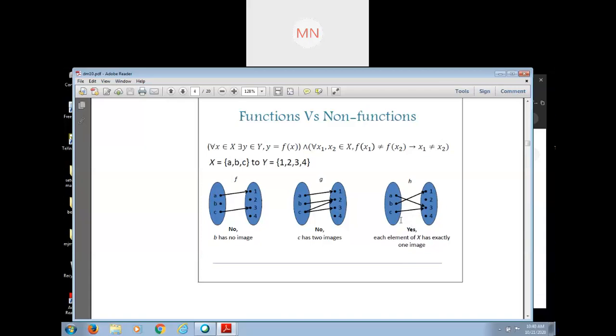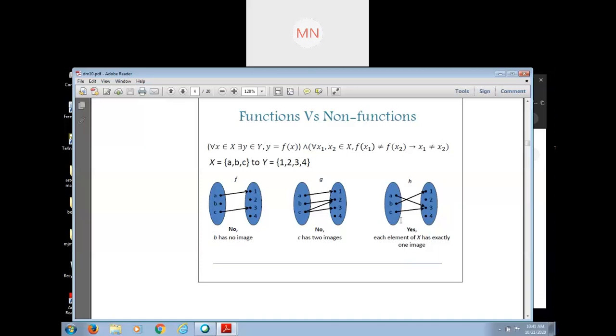I have already told you that if suppose f is a function from A to B, then the first set is called the domain and second set is called the codomain. But in case of relation, we cannot say that the first set is the domain. Domain means the collection of those elements which are related to the second set.